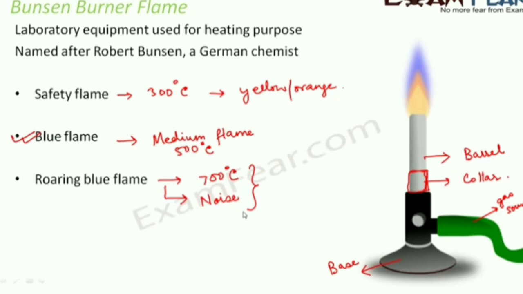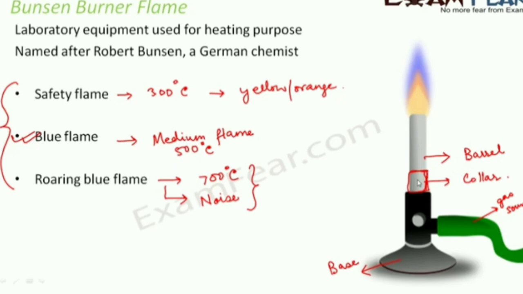Now, how do you get these three types of flame from the Bunsen burner? These flames are obtained at different temperatures. So how do we alter the temperature of the burner? As I said, the column can be rotated over the barrel. As you rotate the column, the temperature changes, and looking at the flame, you will be able to understand which flame it is. If you normally want to use it for heating purposes, it is always safe to use the blue flame, which is the medium flame.